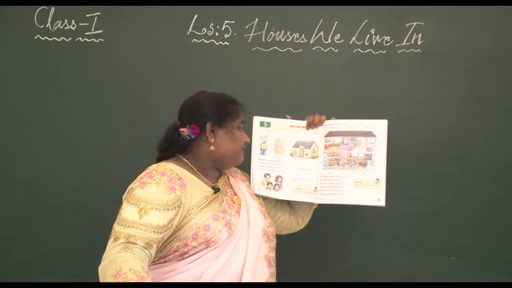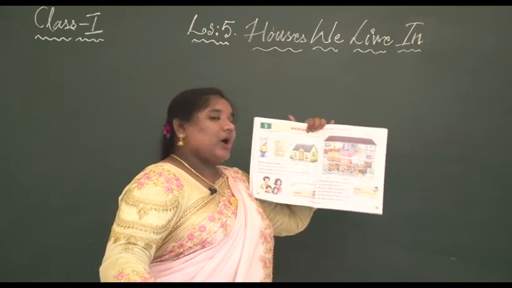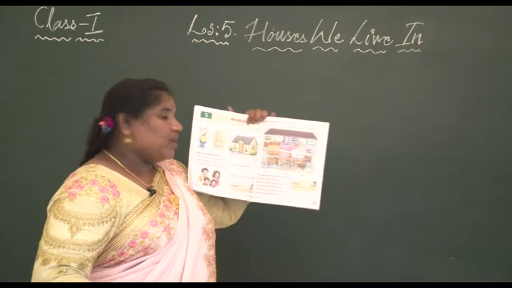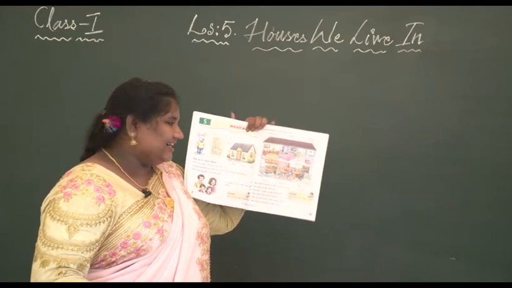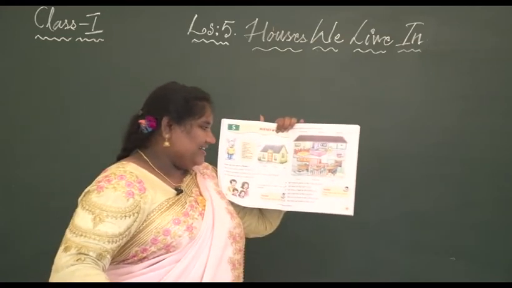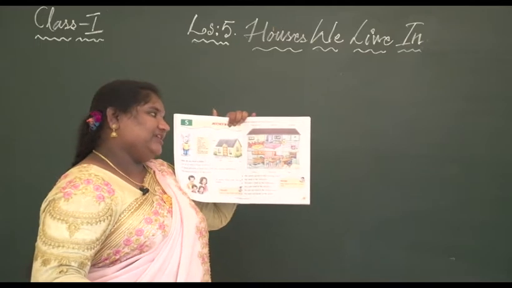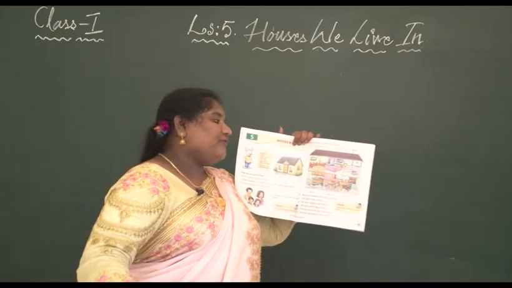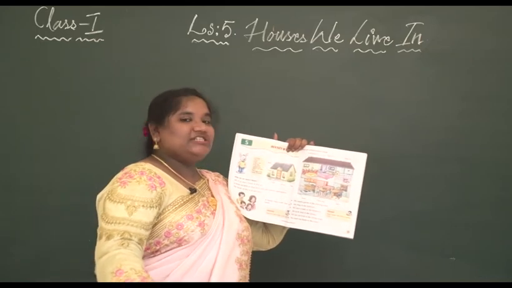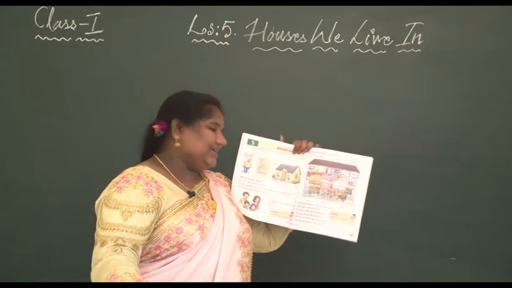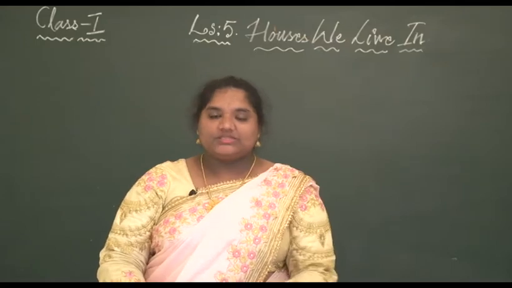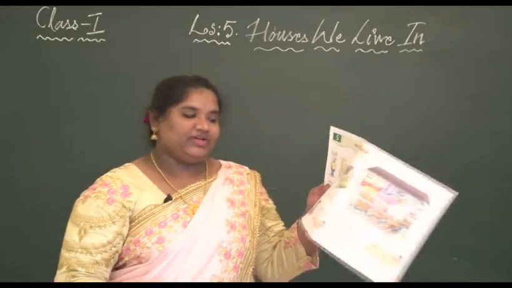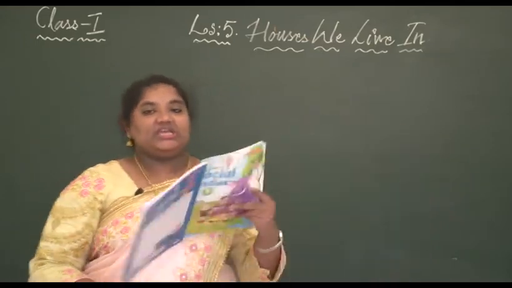The walls of this house, how are they painted? In which color? Green color. Yes, so it is beautifully designed with windows, a door and a rooftop, and the walls painted green. So this is a beautiful house of Chinky.